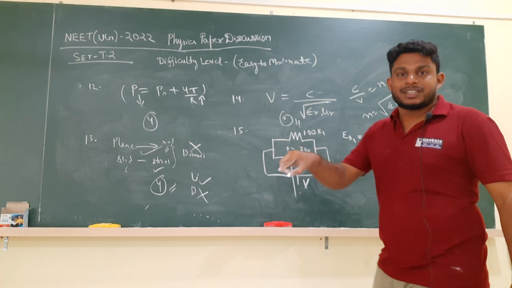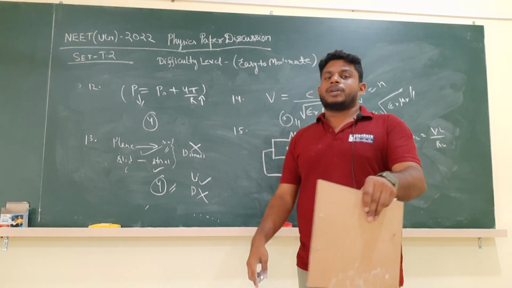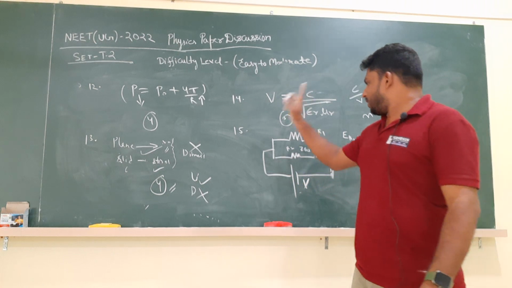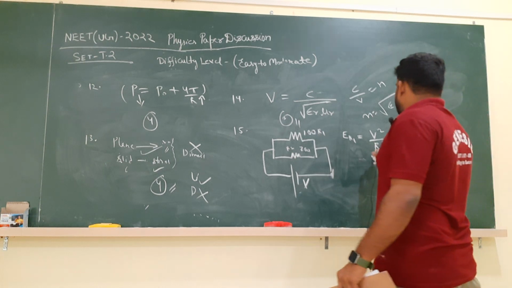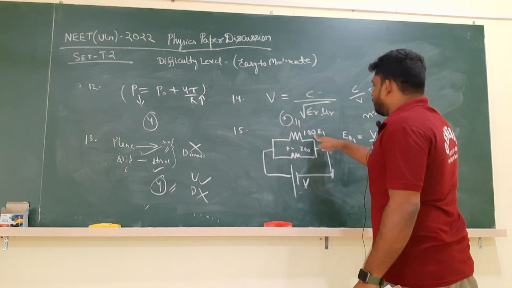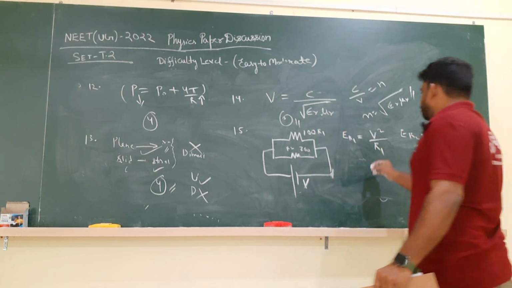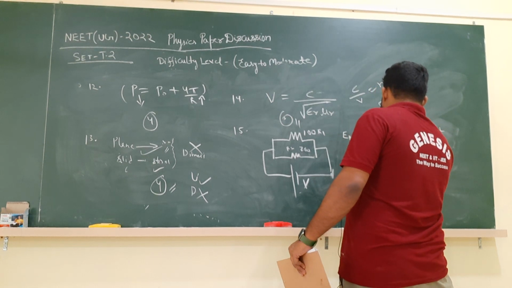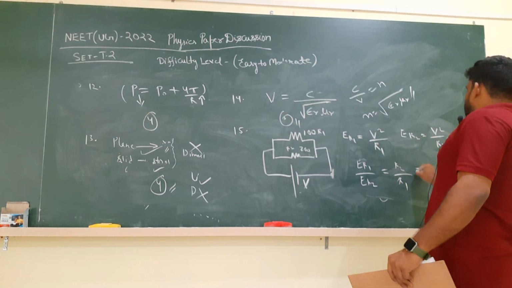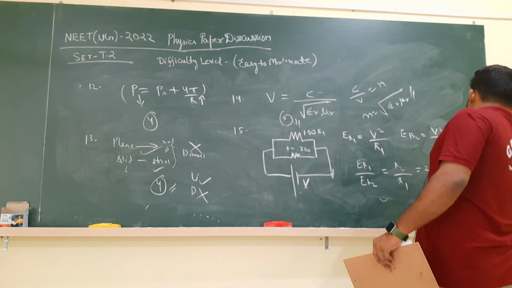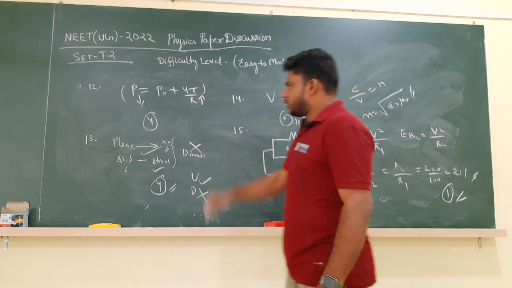If they are connected in series, the current is same, then we will use the formula I square R. But here we use the formula V square by R because they are connected in parallel, so voltage will be same. Therefore ER1 is V square by R1, ER2 is V square by R2. So E is inversely proportional to the resistance. The energy dissipated in 100 ohm will be more than in 200 ohm. What are they asking? The ratio. ER1 by ER2 is equal to R2 by R1, that is equal to 200 by 100, that is equal to 2:1. 2:1 is the correct answer. Which option is it? It is the first option. You can check like this.